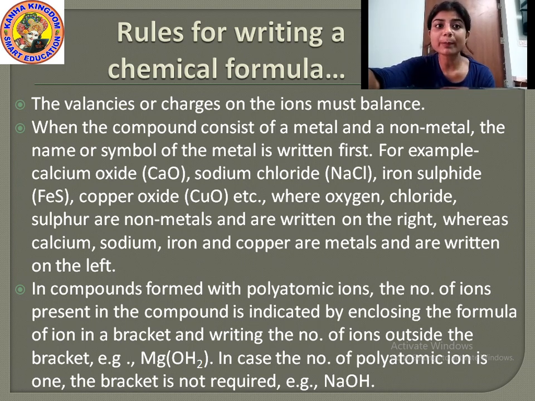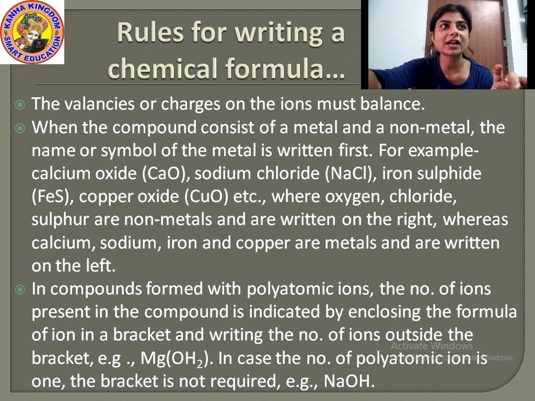In the compounds formed by polyatomic ions, the number of ions present in the compound is indicated by enclosing the formula of the ion in brackets. Ions means whether it is negatively charged or positively charged, that means whether it is an anion or a cation. Those are indicated by enclosing the formula in brackets. You have to give the bracket while writing the chemical formula.